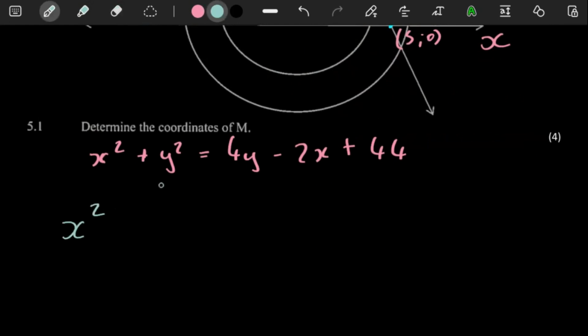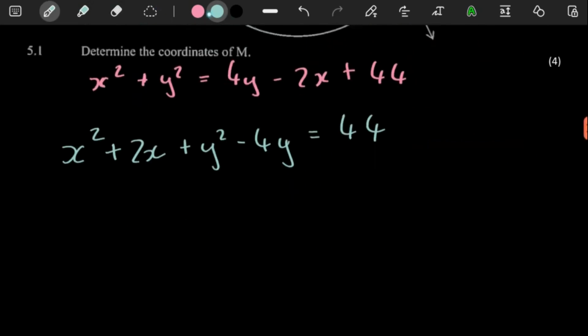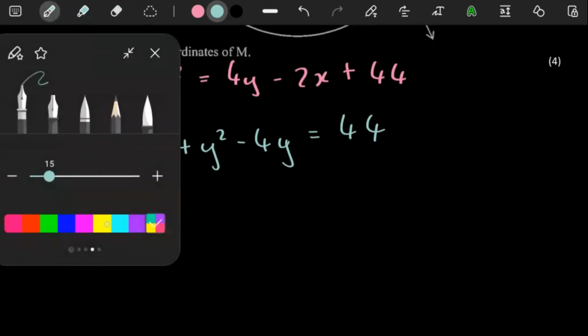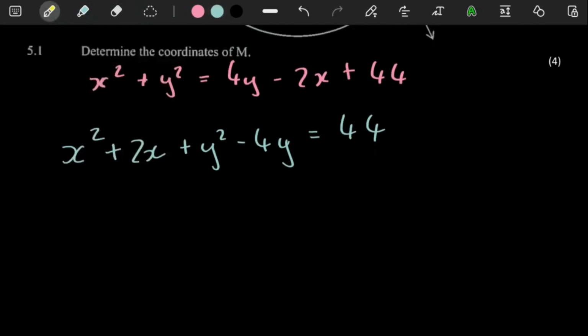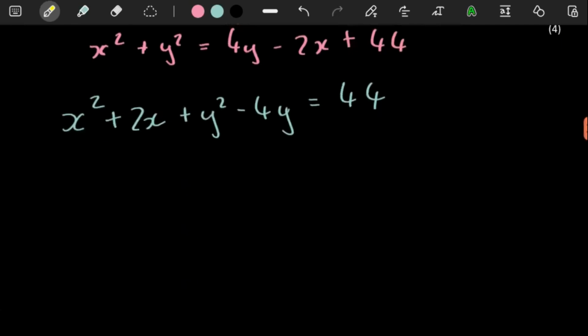You may want to write the ones with x together. So you're going to put your 2x, ones with y squared minus 4y equal to 44. There we go. Now your next step, you just want to work with the ones with x together, the ones with y together. And this is what you do.